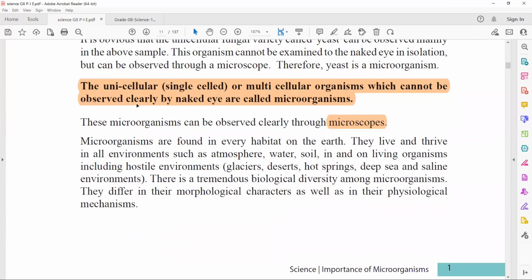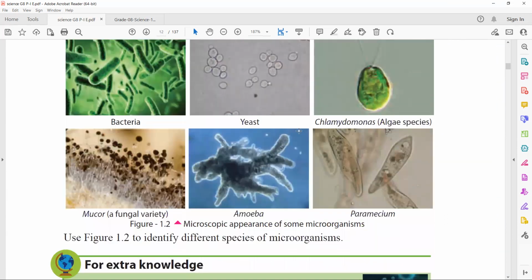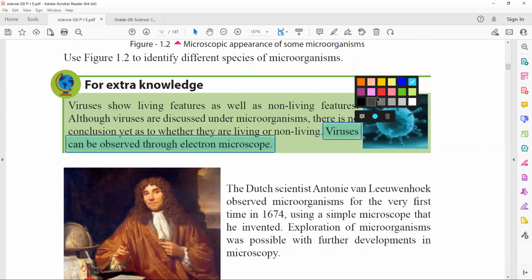These organisms can be observed clearly through microscopes. Here they have told viruses can be observed through an electron microscope. So this is also important. For observing viruses, we need what? We need an electron microscope. So viruses cannot be clearly observed through what? Our normal light microscope.